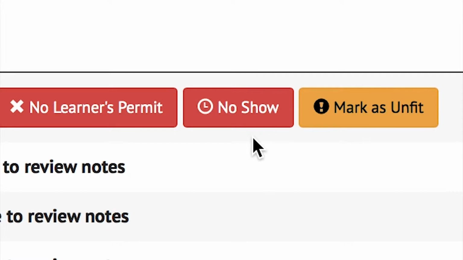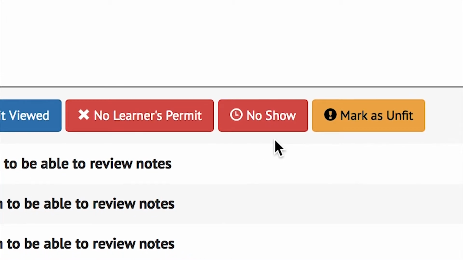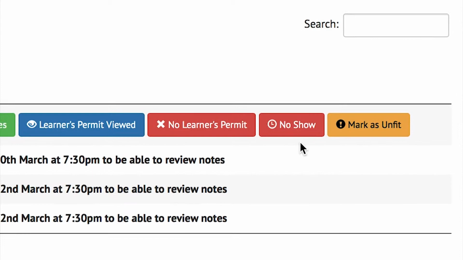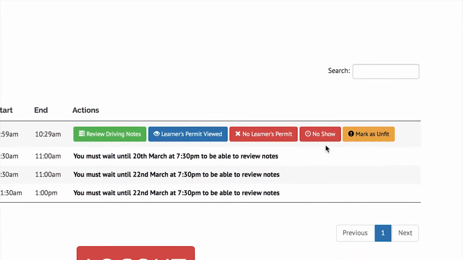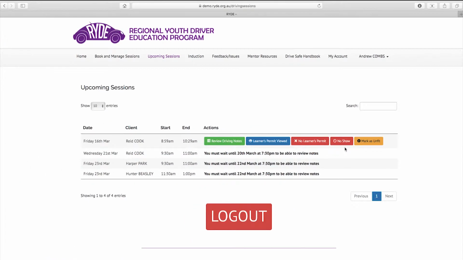The system asks that you wait for at least 15 minutes before this button can be activated to allow for unforeseen hold-ups. You may choose to remain at the RIDE shopfront for as long as you wish, and a partial session may be conducted in the remainder of the allocated session time if the client eventually arrives. However, all sessions will need to conclude at their original scheduled time.